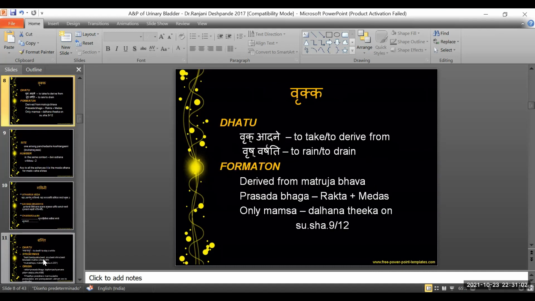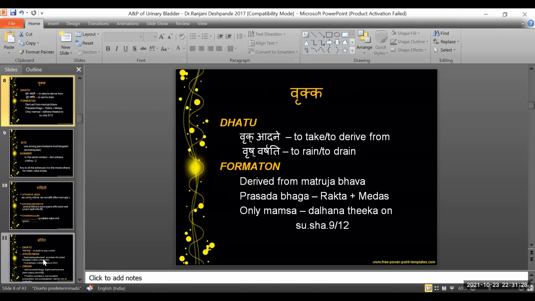Moving next to the explanation of Vrukka, how did we correlate Vrukka to the kidneys? Vrukka, the pada dhatu, goes to Vruk adane, that is to derive from, and Vruk vrishati is another dhatu which means to rain or to drain.